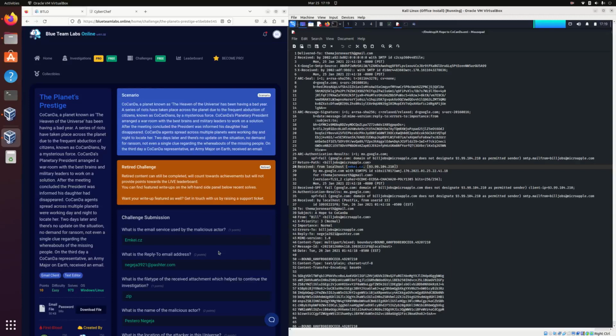The second question, what is the reply to email address? Well, we can do a control F, or we can look in the email client. Since we have this open, if we do a control F and search for reply to, or just read through the email, we can see, for example, on line 44, there's a section called reply to, which provides an email address, negeja3921 at pasture.com. So if I copy and paste this, this will be our answer to the second question of what is the reply to email address.